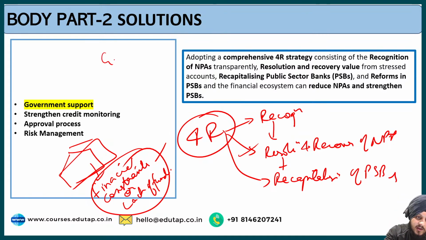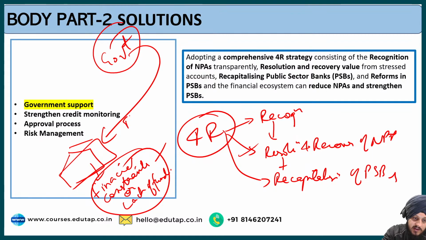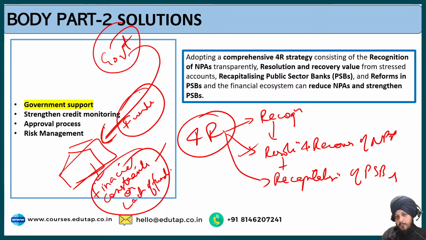So what the government can do, government can recapitalize the bank. Recapitalize means government can add funds to the bank so that it can improve the functioning of the bank and can tackle the various challenges. So this is what we understand by recapitalization of public sector banks.